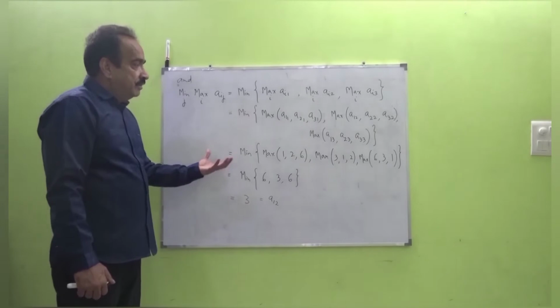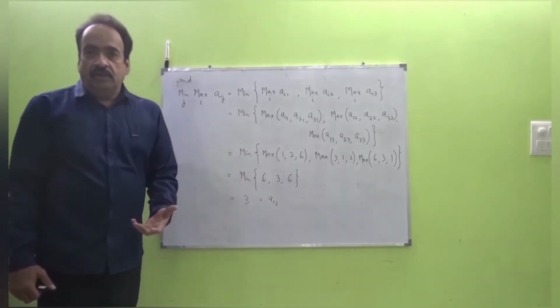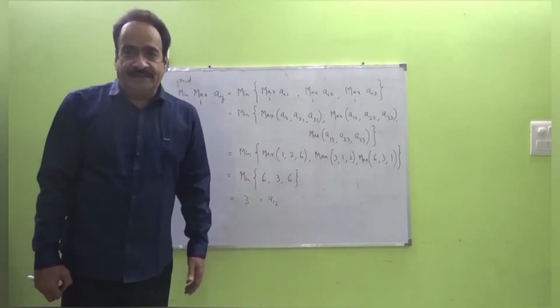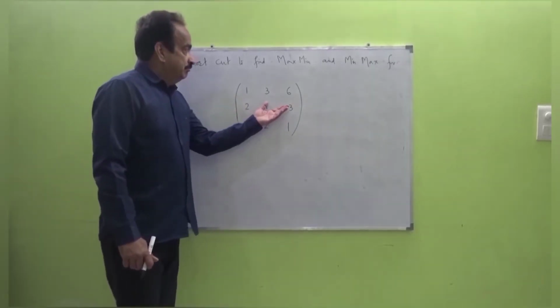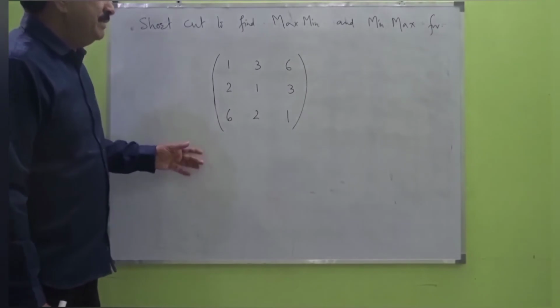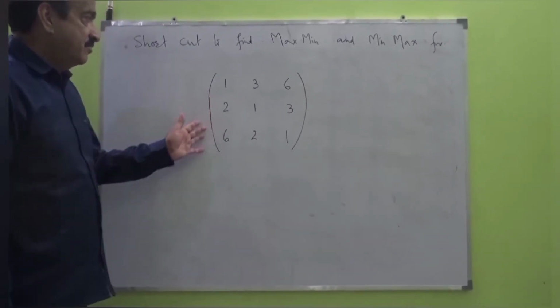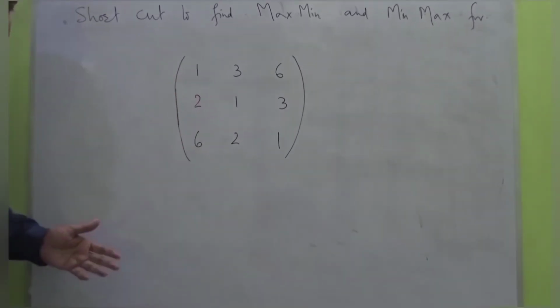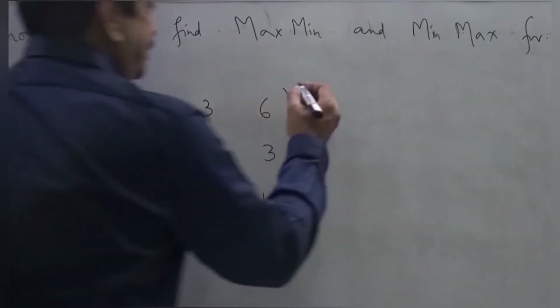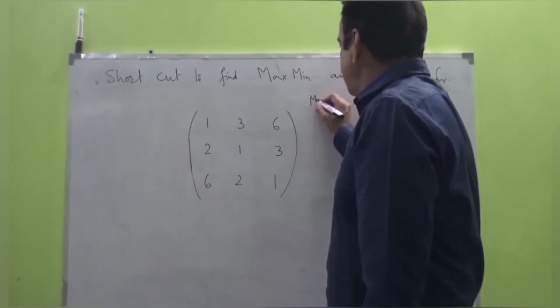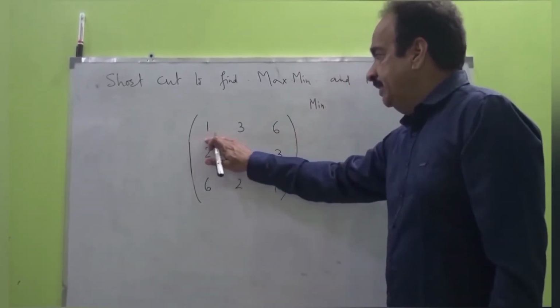Next, we are going to give a shortcut to find max min and min max for matrices. We have here a shortcut method to find max min and min max for any matrix. For example, let's take the same matrix which we did earlier. What we do over here is compute the minimum among the elements of each row.